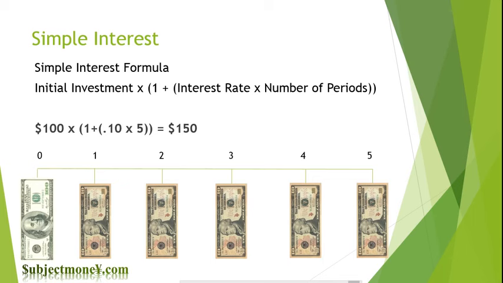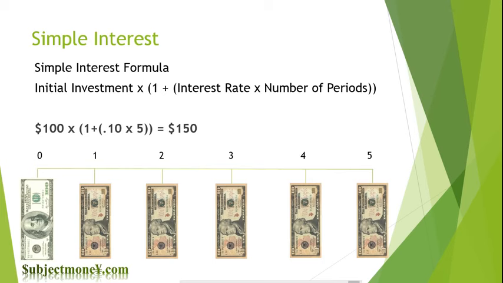The ending balance in 5 years would consist of our initial $100 investment and $50 in interest earned over the 5-year period. Our formula would be 100 times 1 plus the interest rate of 10% times 5 years, which is 5 periods.